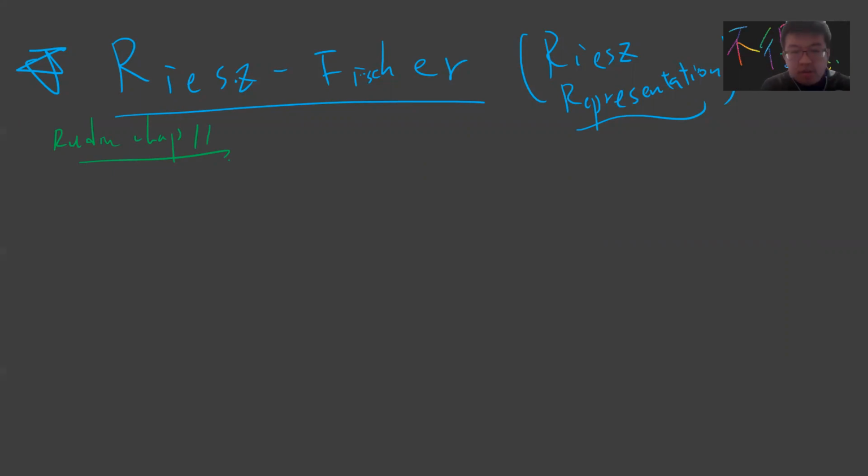Before we do this, let me talk about the famous result. Basically, L2 is complete. It's a complete metric space. Let me quickly give a definition. Let's say f_n belongs to L squared, with n from 1 to infinity, and we say that f_n converges to f in L squared.